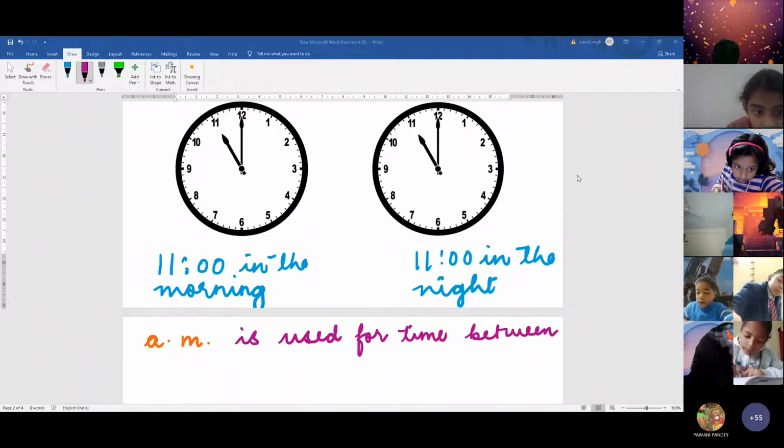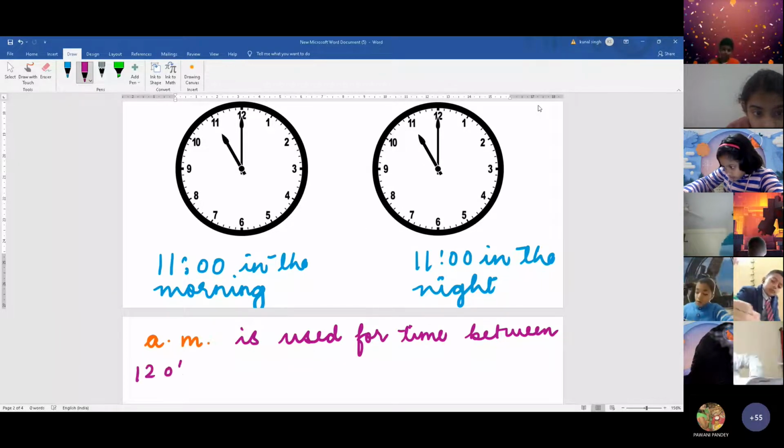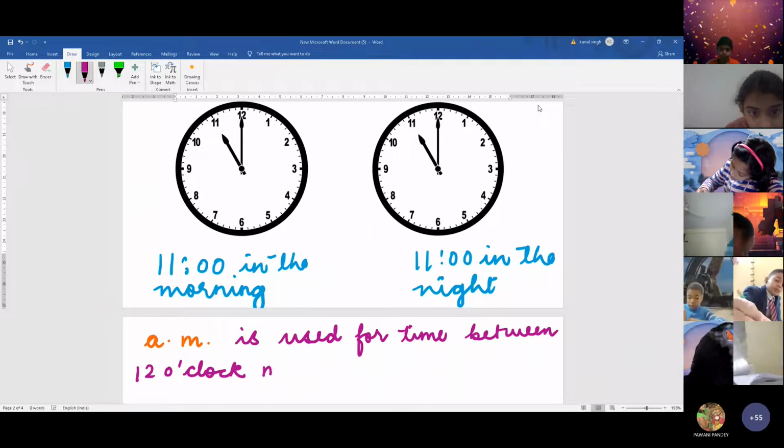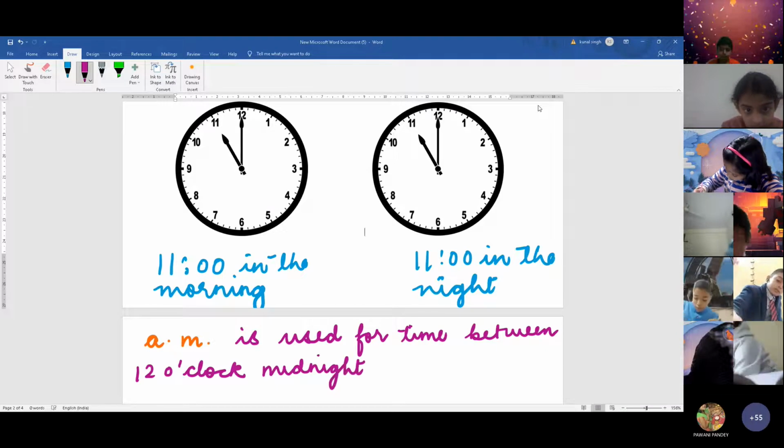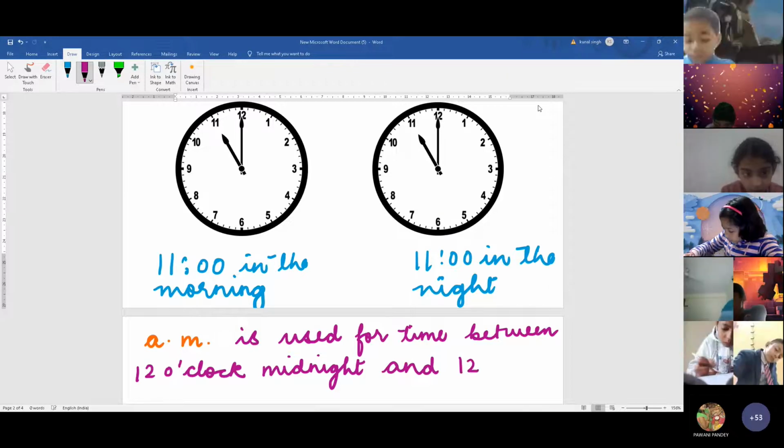Write this also after making the clock. AM is used for time between 12 o'clock midnight and 12 o'clock noon.